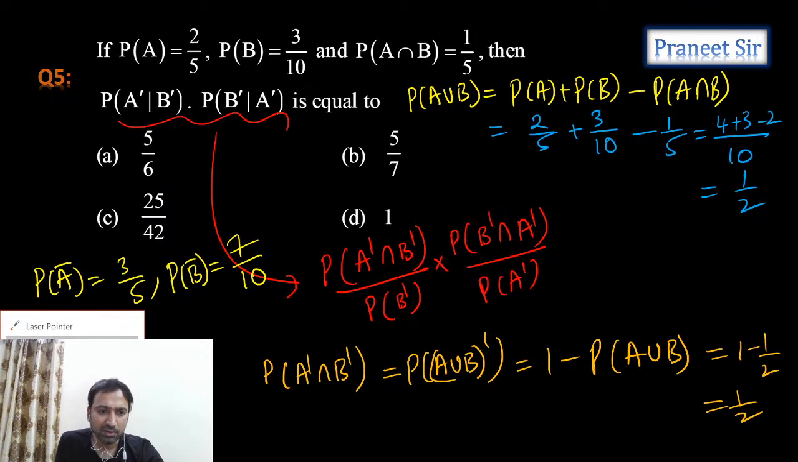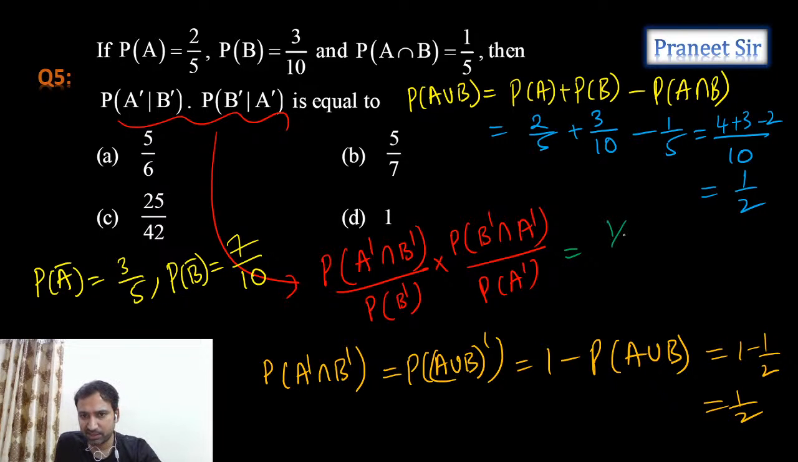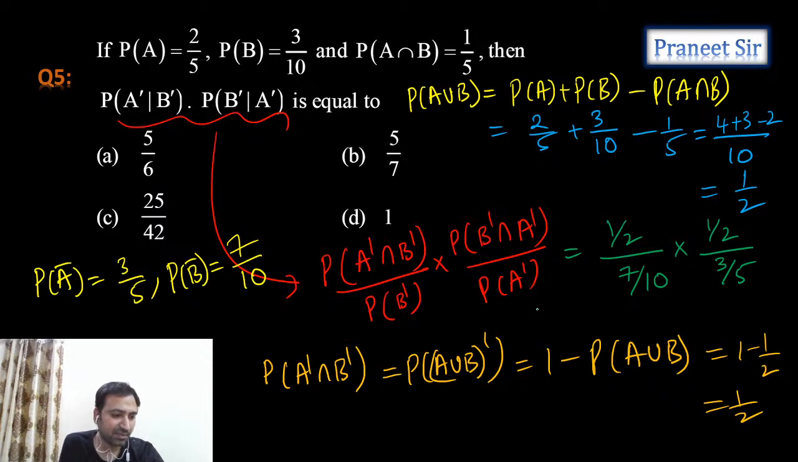So now all these values you substitute here. If you substitute all these values, numerator is 1 by 2, denominator is probability of B complement, which is 7 by 10. And numerator again 1 by 2, and probability of A complement we calculated 3 by 5. Now let's simplify all this.